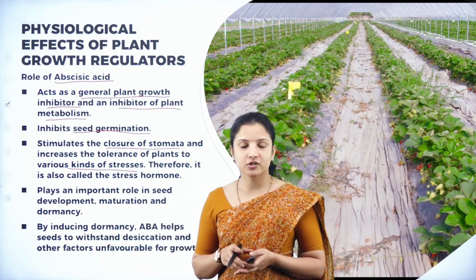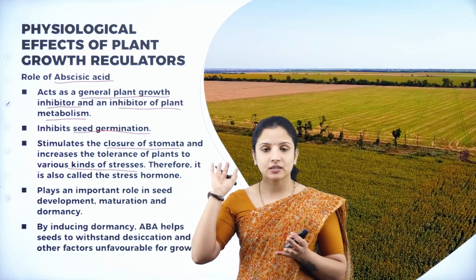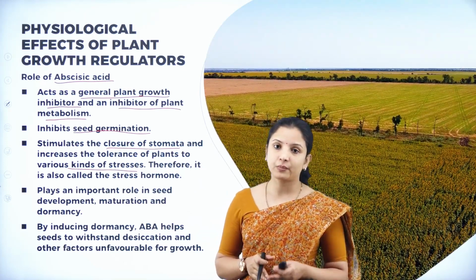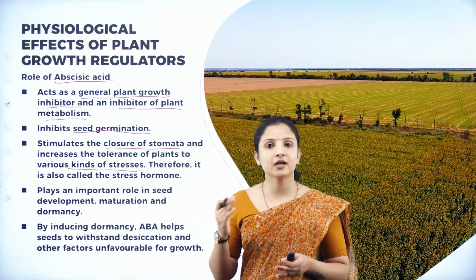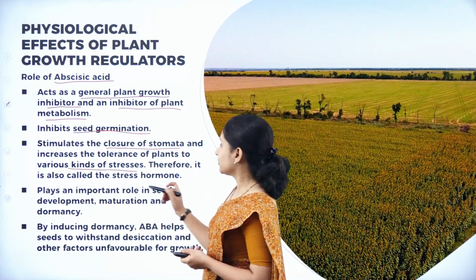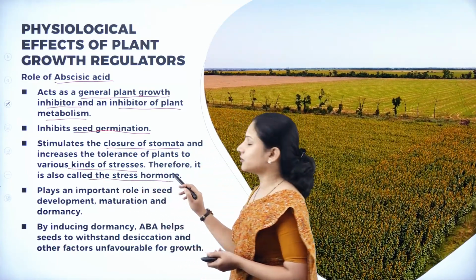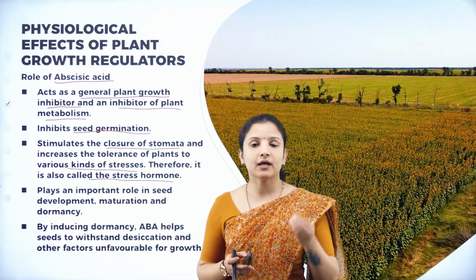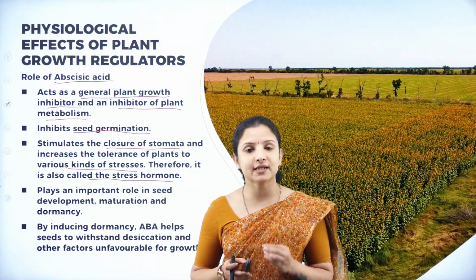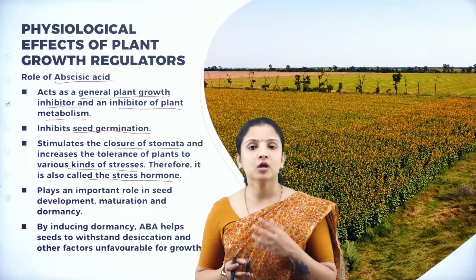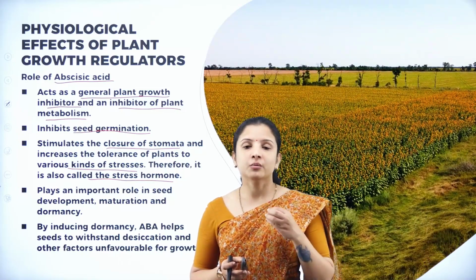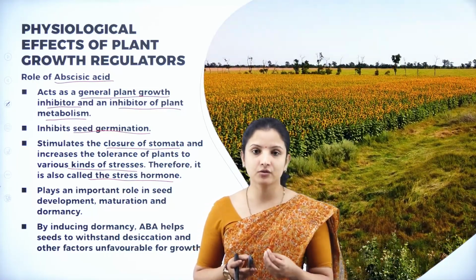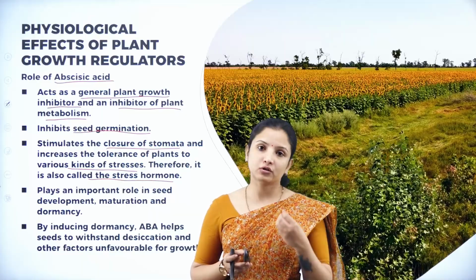So especially during times of stress, abscisic acid plays a very important role in closure of the stomata in plants, therefore preventing loss of water. And because it does so, it is also called the stress hormone. So which is a stress hormone? Abscisic acid is one of the best examples of a stress hormone. Why is it called a stress hormone? Because during environmental stresses the plant is subjected to, it helps in the closure of the stomata.